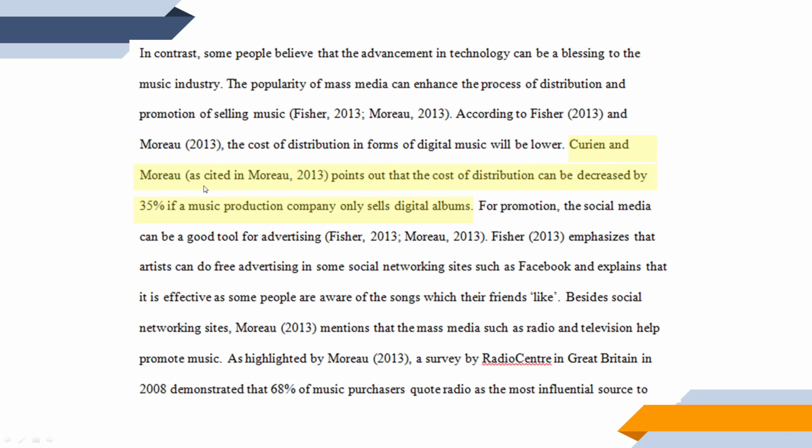Kurian and Moreau, as cited in Moreau 2013, points out that the cost of distribution can be decreased by 35% if a music production company only sells digital albums.